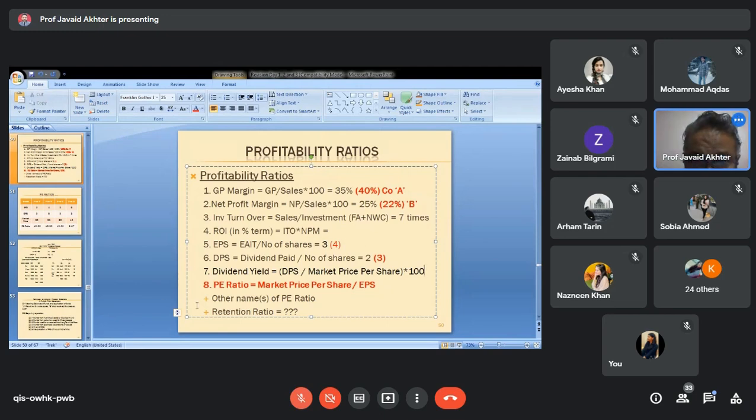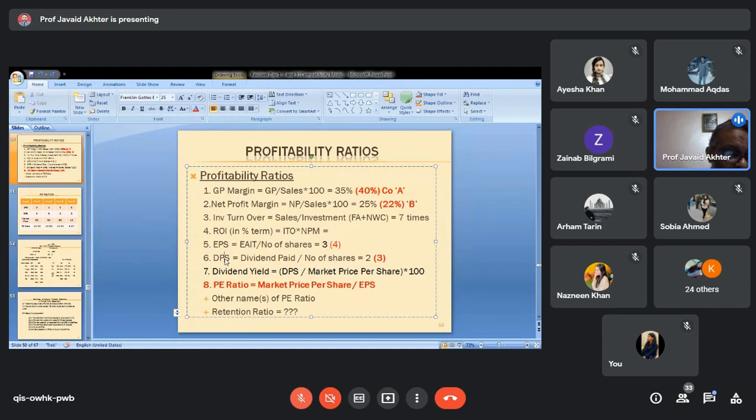Then we have a ratio known as price earning ratio. Price earning ratio measures the relationship between the market price of a share and earning per share. A little explanation is required. Dividend per share is calculated on the face value of a share. Face value can be 100, face value can be 10, while market price differs drastically.